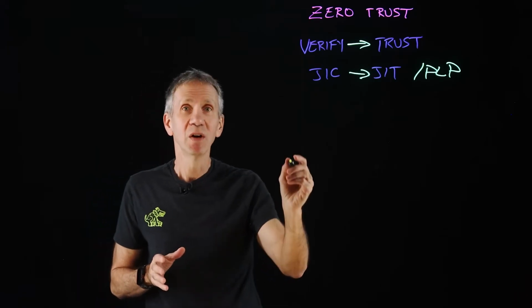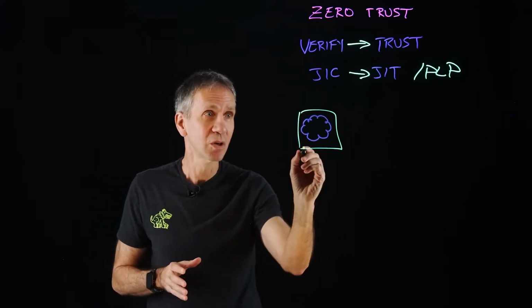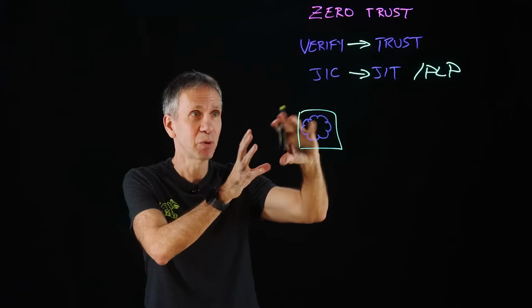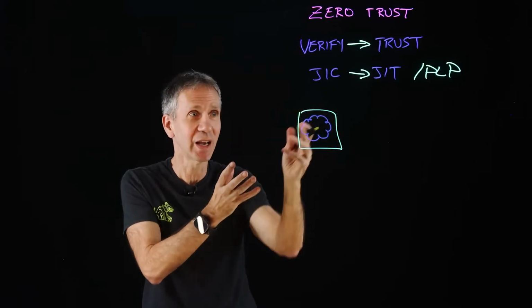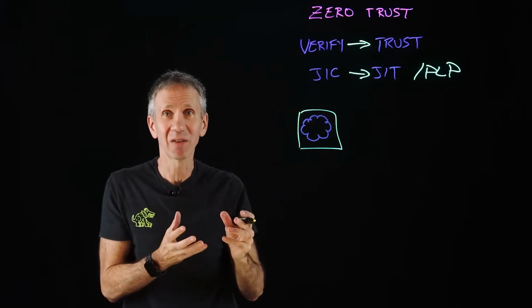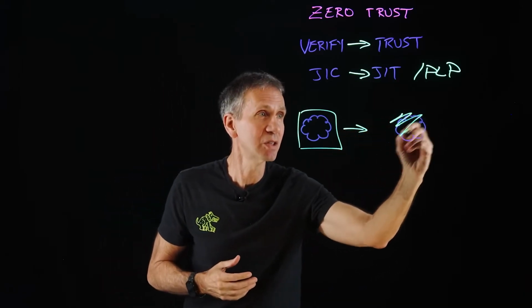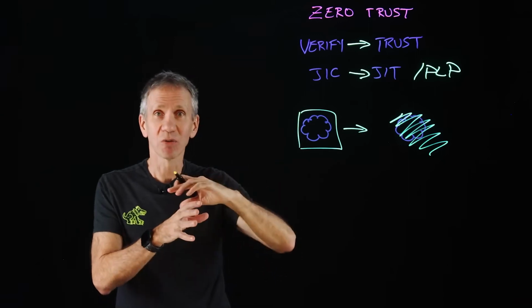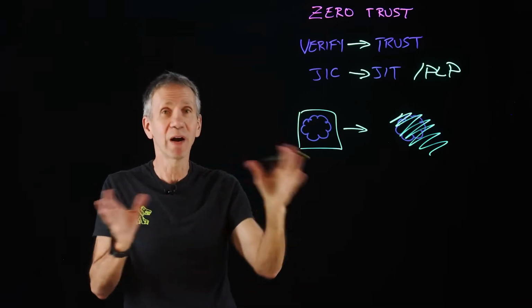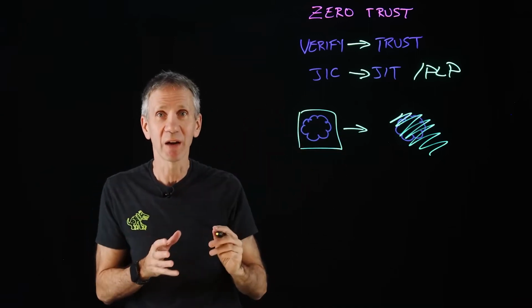Another thing is we move from perimeter-based controls, where we're trying to basically put the hard, crunchy outside and leave the soft, chewy center. That's not very good. In fact, what we want to move to is a more pervasive set of security controls. So the security controls are throughout the system, not just around the outside.